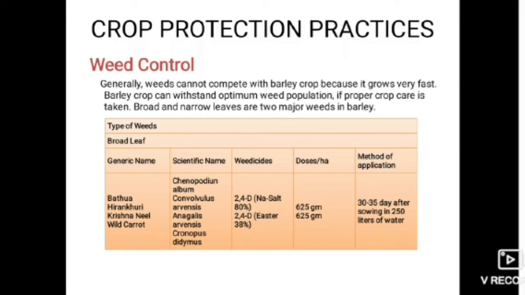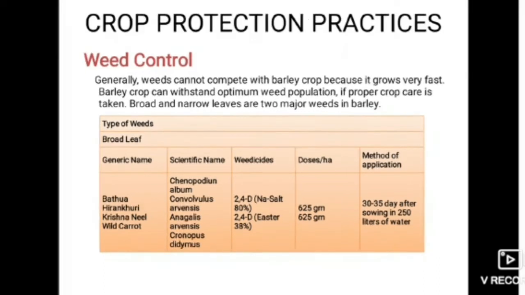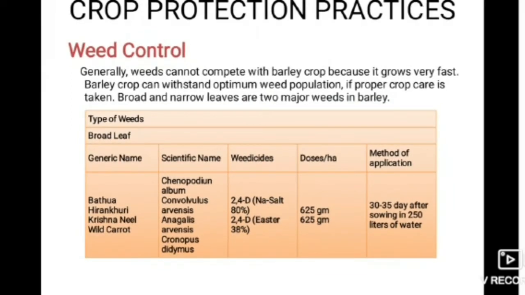control for this barley. If we see, there will be different types of weeds, broadleaf weeds and narrow-leaf weeds, and both of them can be controlled by different application methods. Here we can see some broadleaf weeds: Batua, Hirankuri, Krishnanil and wild carrot. We can control these by spraying weedicides like 2,4-D of 80% and 2,4-D of 38% with a dosage amount of 625 grams, and it will be applied after 30 to 35 days of sowing in 250 liters of water.